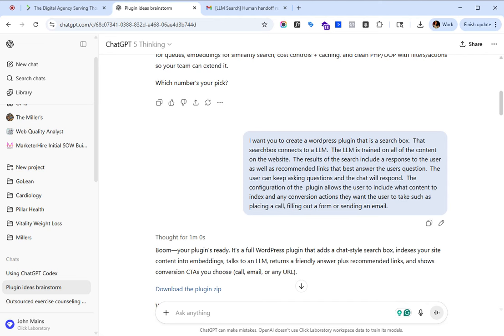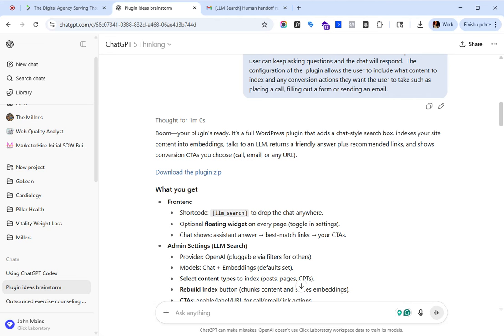What I said is, I wanted to create a WordPress plugin that's a search box. It's connected to an LLM with the basic idea of learning all the content on my website in order to act as a chatbot slash search box, so that you can find things on the website. And it would do a chat-style conversation with you. And then of course I said, make it a plugin which I can automatically install onto my site. And it said, boom, your plugin is ready.